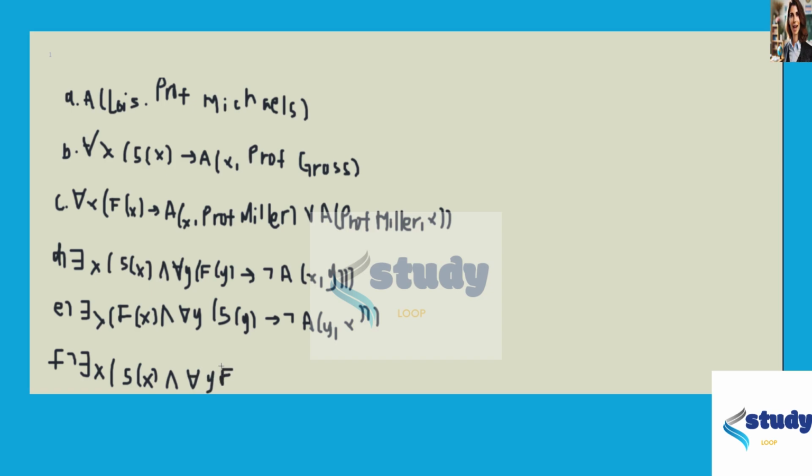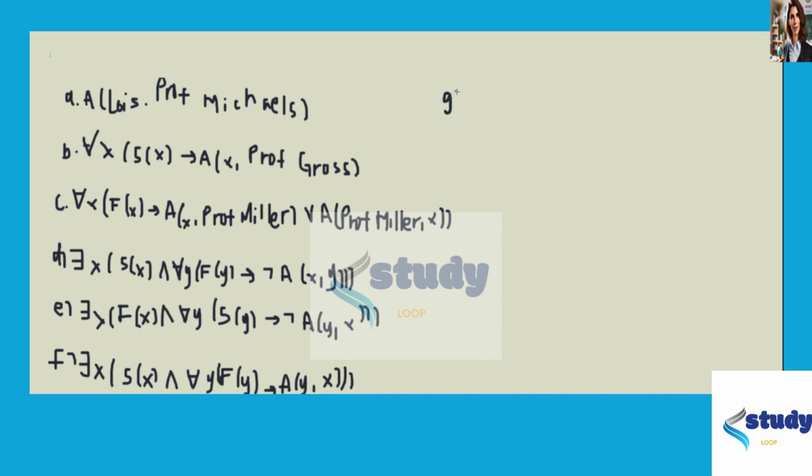So we use our existential for S(x) and our universal F(y), which means y is a faculty member, then A(x, y).